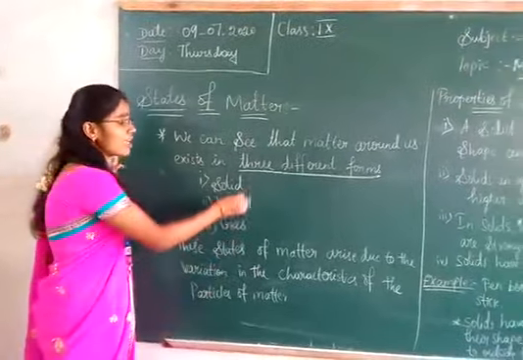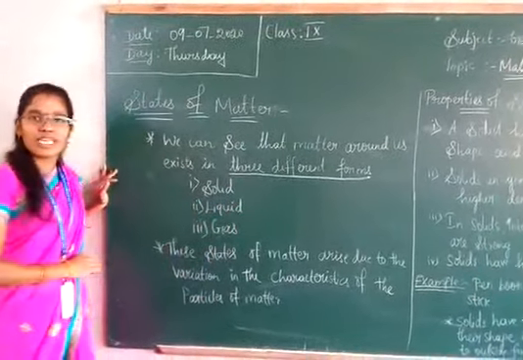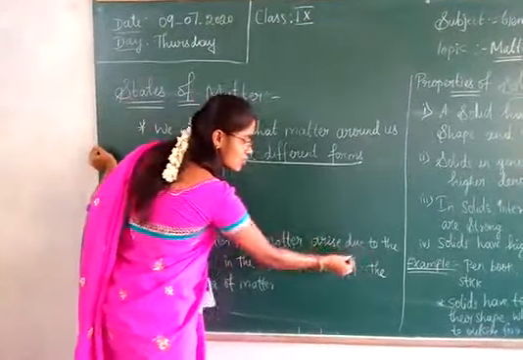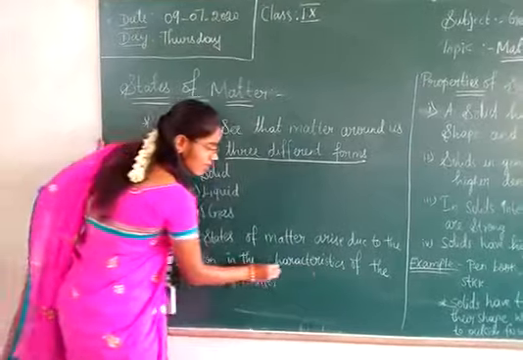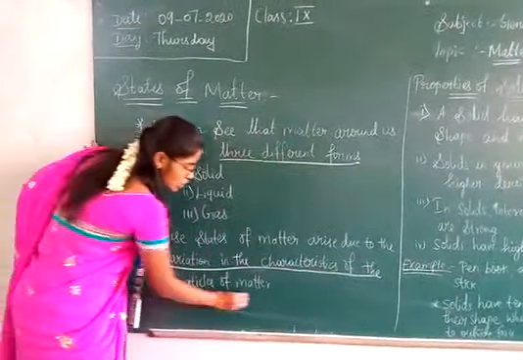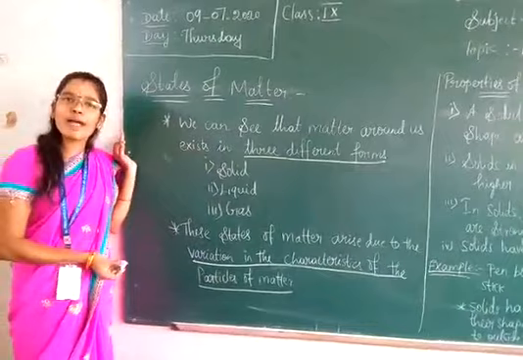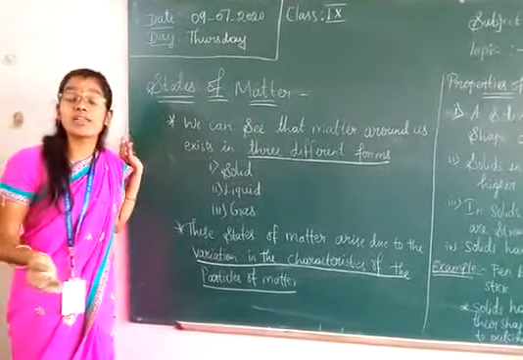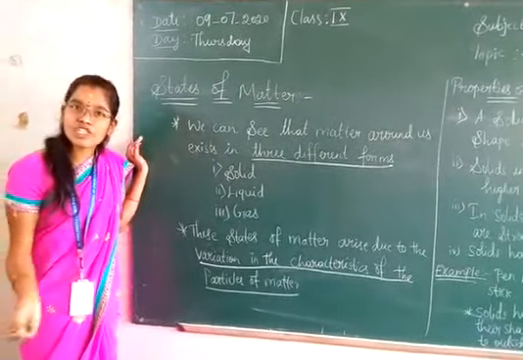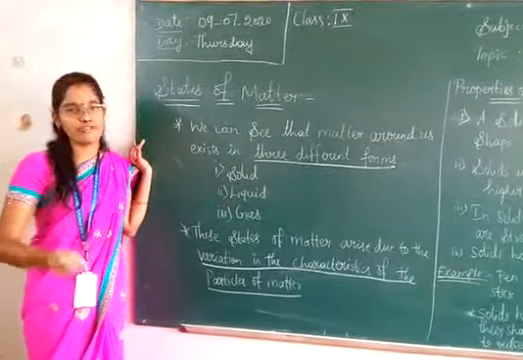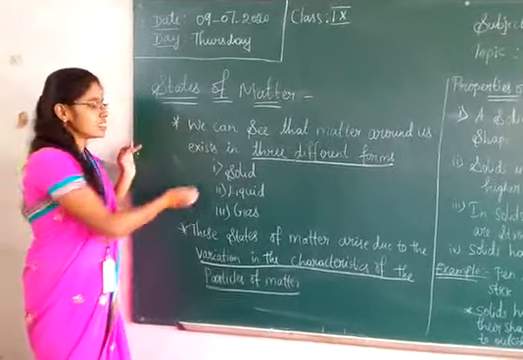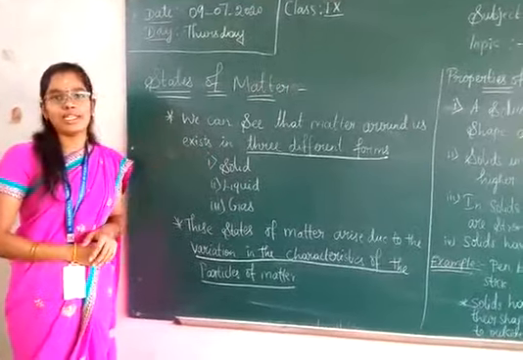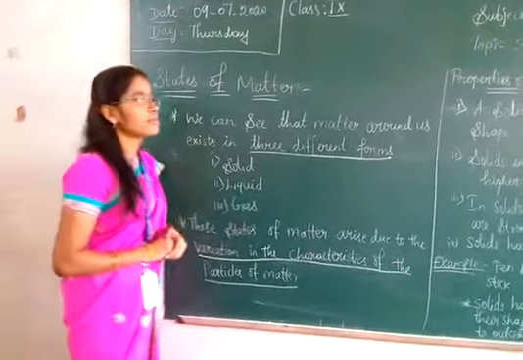Why do these states differ from each other? What may be the reason? These states of matter arise due to the variation in the characteristics of particles of matter. States of matter are not the same; they differ from each other because their characteristics are different. So today we will see about solids. What are the properties of solids?